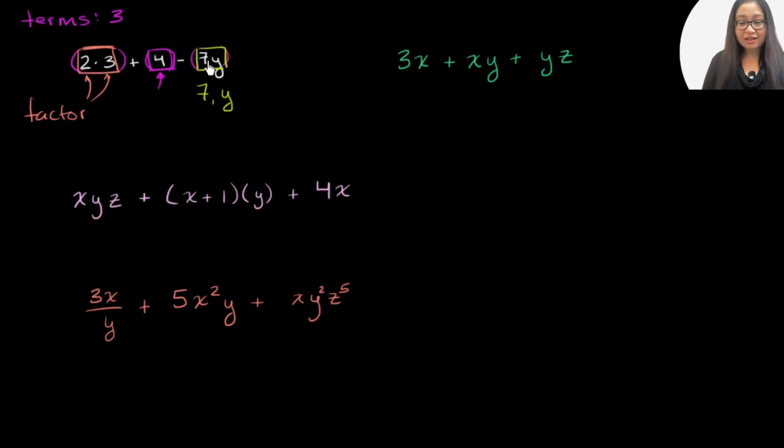And this constant factor here, this number 7 that is multiplying the variable, also has a special name. It is called the coefficient of this term. Coefficient. And the coefficient is the non-variable that multiplies the rest of the term. That's one way of thinking about it. So here's 7y, even if it was 7xy or 7xyz or 7xyz squared, that non-variable that's multiplying everything else, we would consider to be the coefficient.